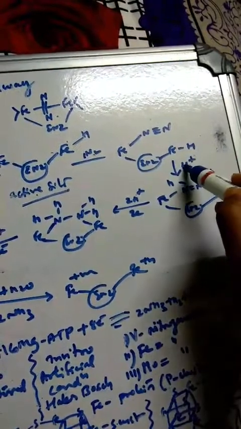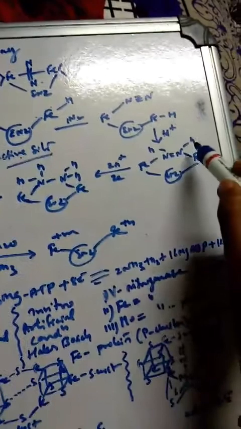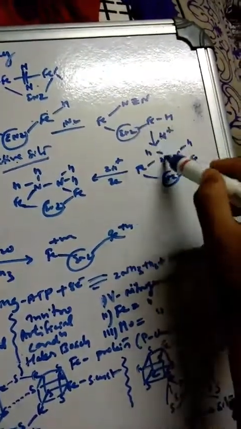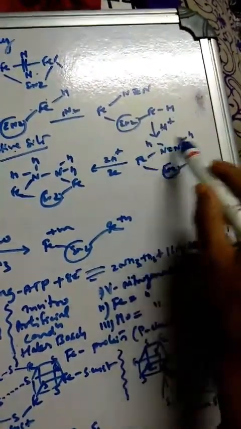Now, next step is what here? One more proton is here. It takes one proton, and reduction takes place, and you get this one H. Already it will shift here, nitrogen, and one more proton will shift here to get HS like this.